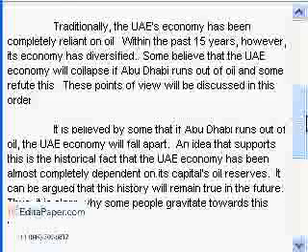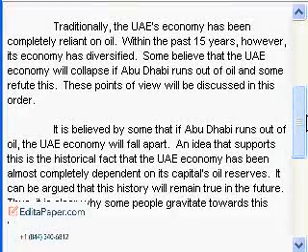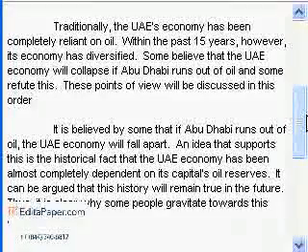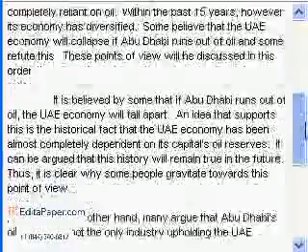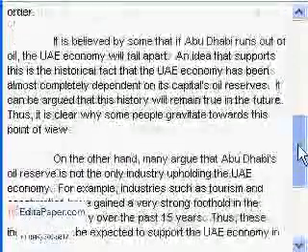Some believe that the UAE economy will collapse if Abu Dhabi runs out of oil, and some refute this. These points of view will be discussed in this order. It is believed by some that if Abu Dhabi runs out of oil, the UAE economy will fall apart. An idea that supports this is the historical fact that the UAE economy has been almost completely dependent on its capital's oil reserves. It can be argued that this history will remain true in the future. Thus it is clear why some people gravitate towards this point of view.